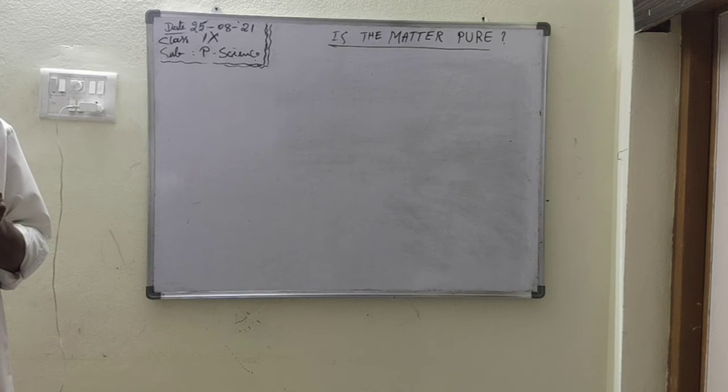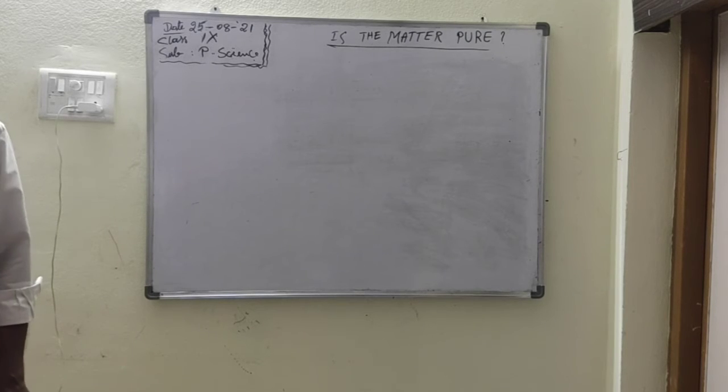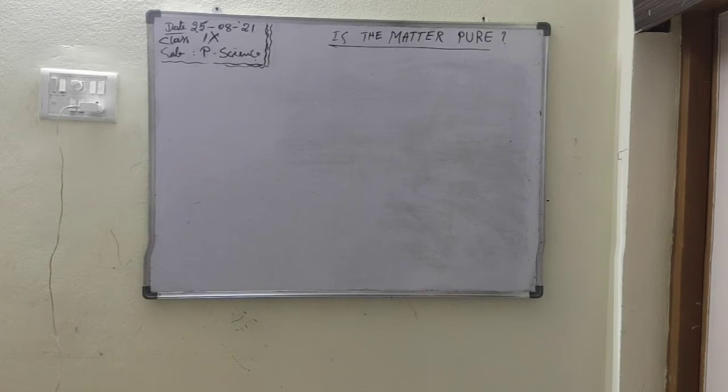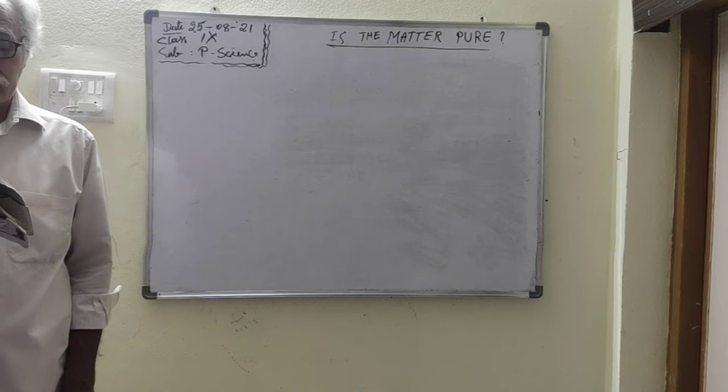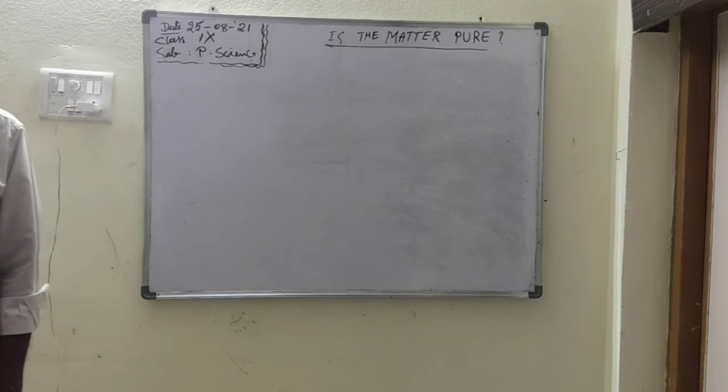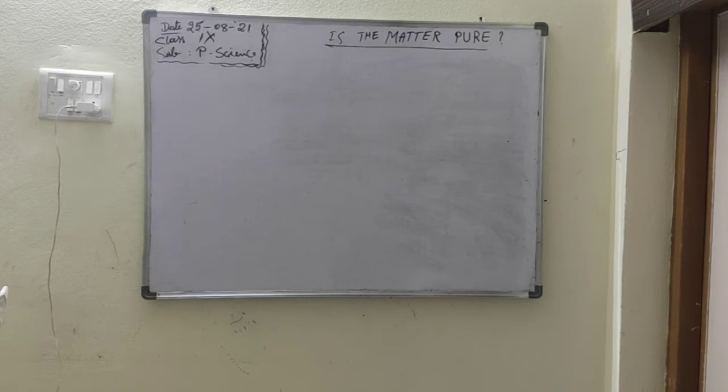There are some words given: solution, solvent, solute, dissolve, soluble, insoluble, filter. Understood. So these are the different words. We already discussed what a solution is. Solution means when two or more components are homogeneously mixed. What is solvent? The component with a large quantity that dissolves the solute is called solvent.